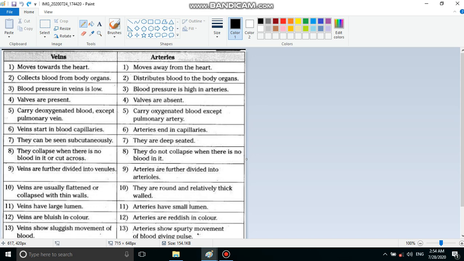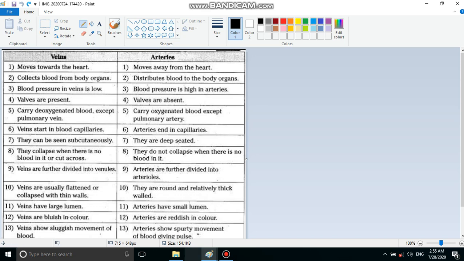And then one very important difference: arteries do not have valves. Valves are structures that ensure unidirectional flow of something, only in one direction. So arteries do not have valves. Valves are absent. And veins have valves. So these are basic differences between arteries and veins.